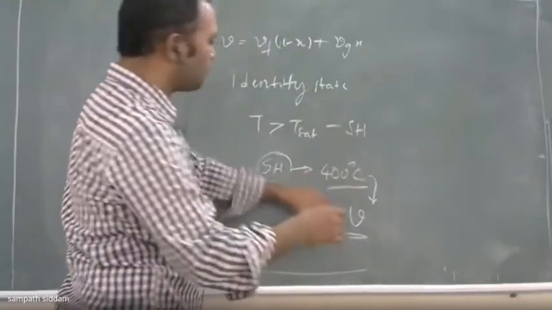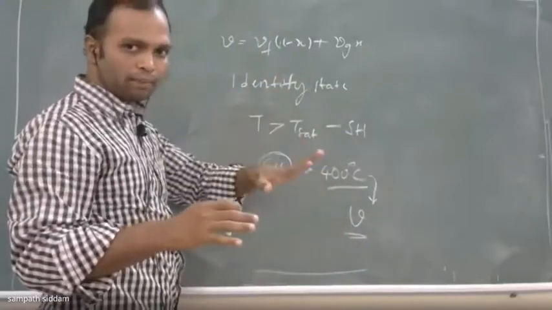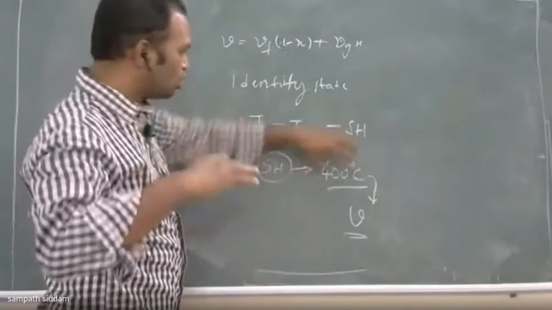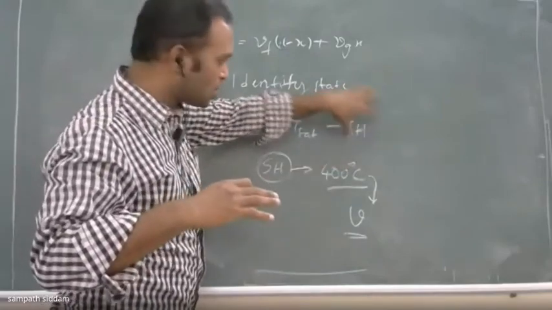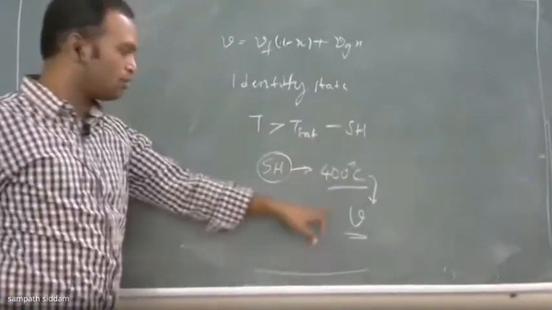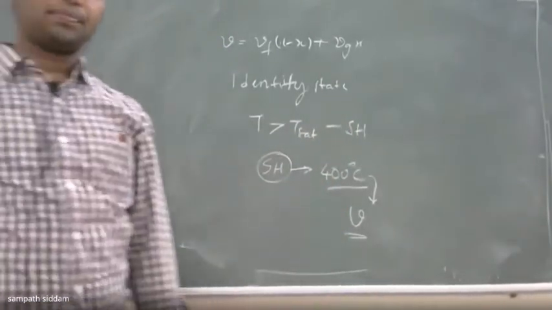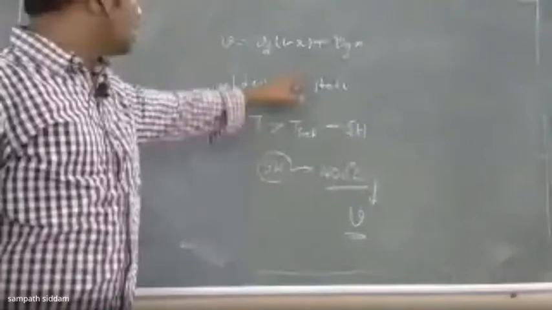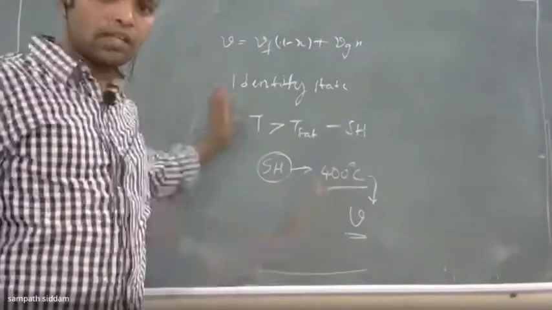Vf and Vg will not be given there because you already know the state. If the state is known, you jump to that state and at the particular temperature you get the specific volume. There is no business for Vf and Vg here.